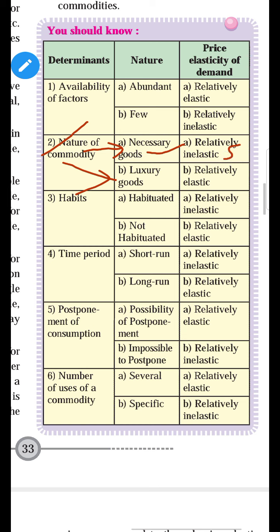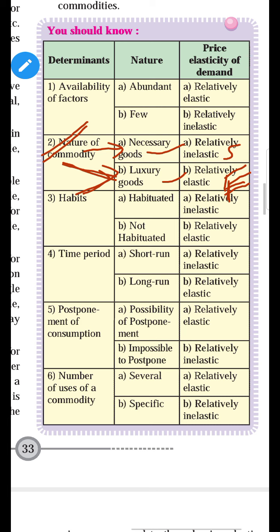On the contrary, if the nature of the goods is luxury goods, which type of goods are they? Luxury goods are those goods which increase the status symbol of the people, like car, bungalow, diamond necklace, wristwatch, golden ornaments. All these are luxury goods. So the demand for luxury goods is relatively elastic, meaning a small change in price brings a large change in demand. So what will be the slope of the demand curve? The slope of demand will be flatter.